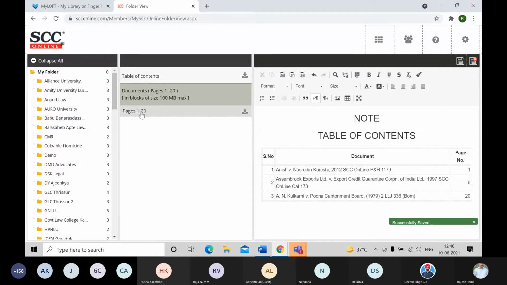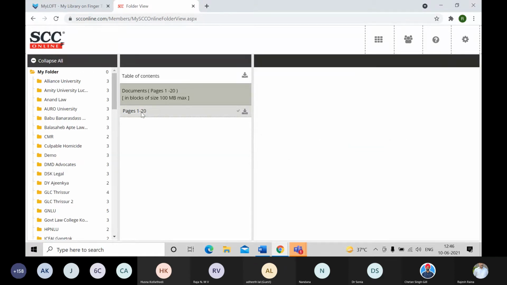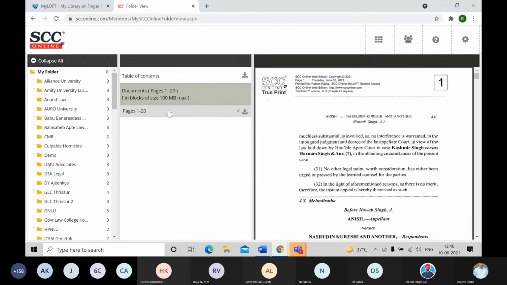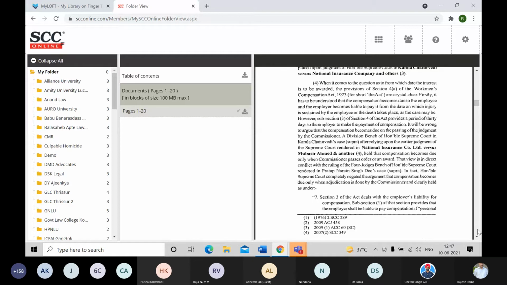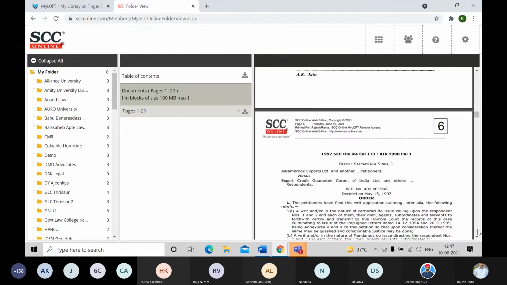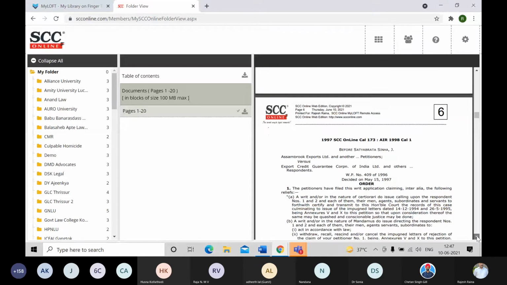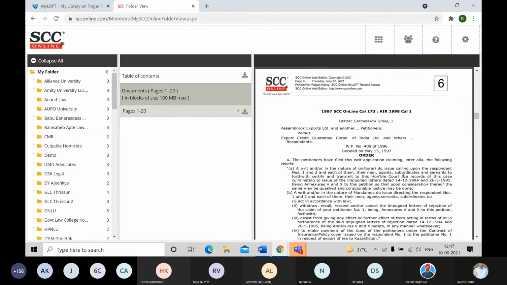The second segment is the documents. Now I click on the page numbers in the second column, and now I can see the document as it is, and the pagination being allocated automatically in the square box by the software. So page number 1, 2, 3, it goes in continuity till 5. Okay, and from 6 the new document starts. So as per the TOC, you get it in the same sequence.